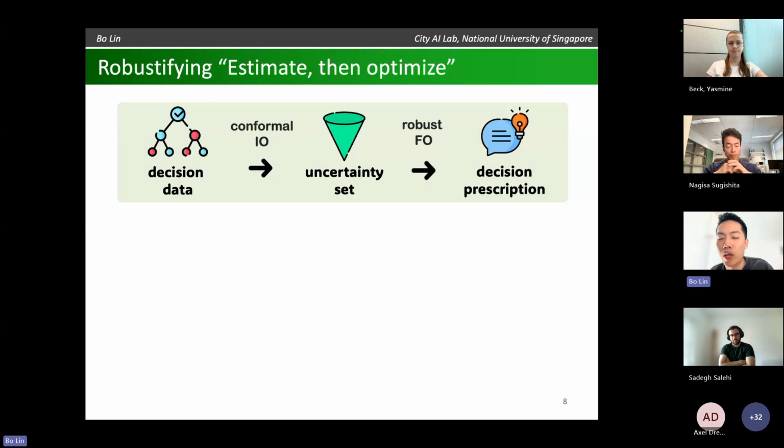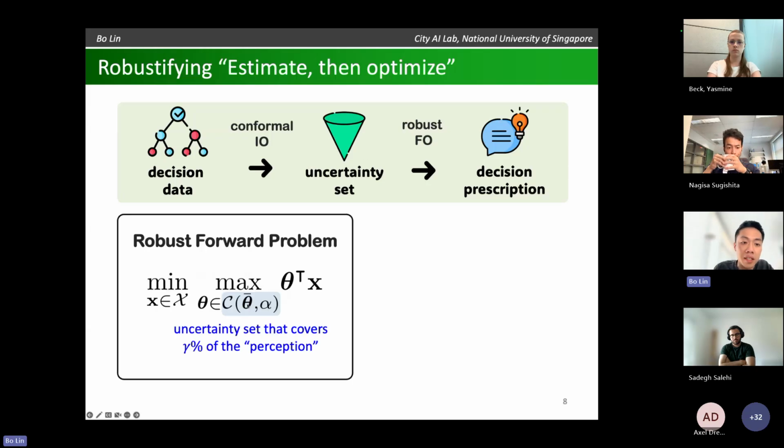Here's our proposal. Okay, so we have this new pipeline. The key difference here is that instead of getting a point estimate in the first step, now I'm going to try to construct an uncertainty set for those unknown parameters. And I'll try to make sure that this uncertainty set contains a future decision maker's perception with high probability, gamma. Then, based on this uncertainty set, in the future, when I see a new feasible region, I'm going to solve this robust model to recommend a decision.